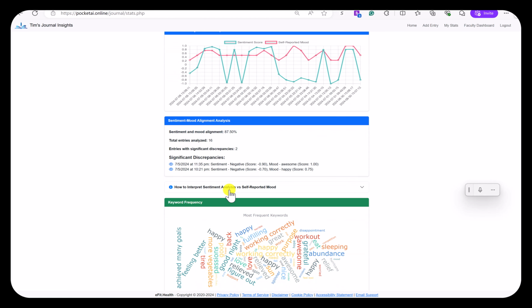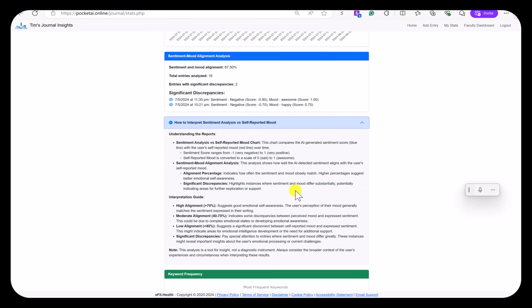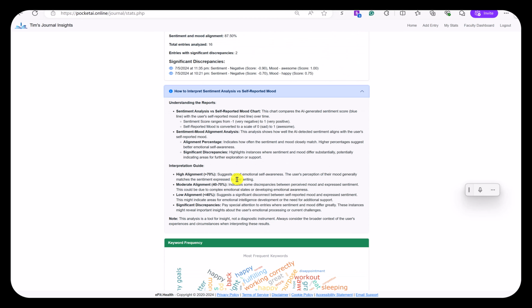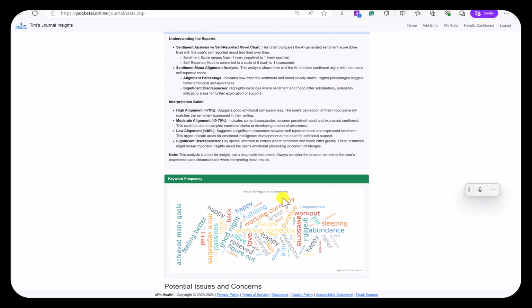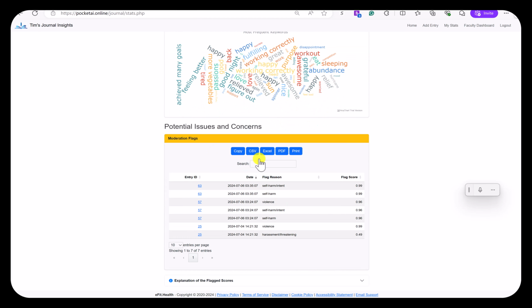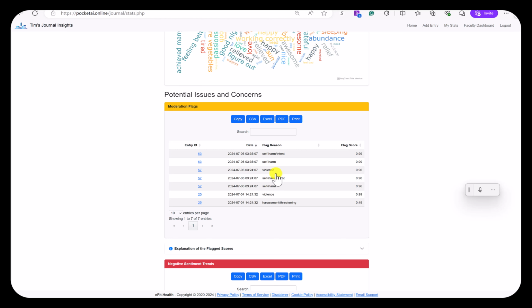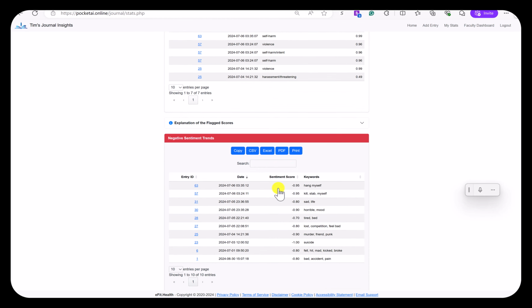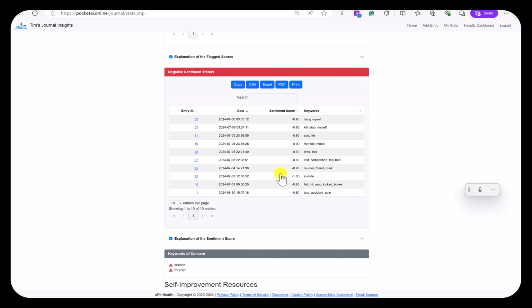So here's a little report. If you're seeing a high percentage of over 70%, that's going to be good emotional awareness. But if it's lower than 40%, that's something that maybe you want to look into. And keyword frequency, the main keywords that are used in the journal. Potential issues and concerns such as self-harm or violence, those get flagged. And then an explanation of flag scores.